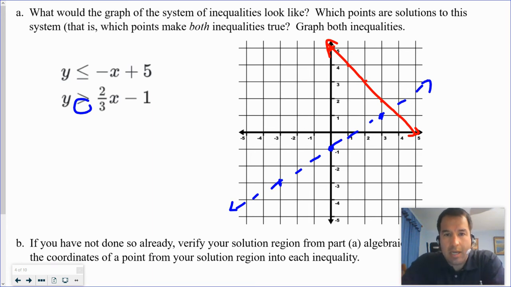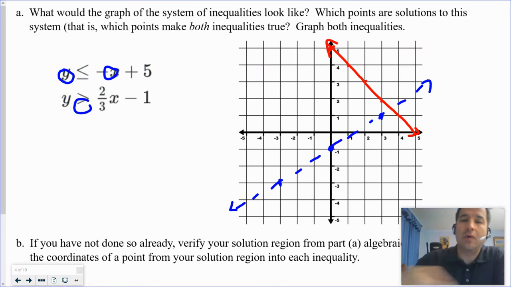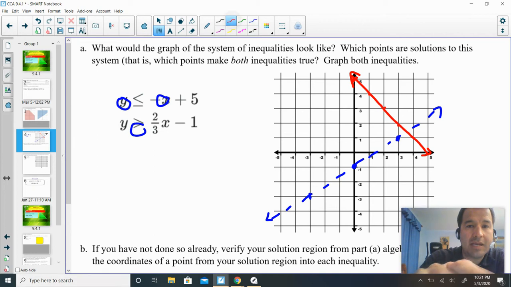Now, how do you think we proceed from here? Here's how I want you to proceed. We are going to do some shading. Now, the shading is a tricky part. We know that for the red line, y is less than or equal to negative x plus 5. So if I plug in 0, 0, I get 0 is less than or equal to the opposite of 0, which is 0, plus 5. Is 0 less than or equal to 5? Yes, it is. So everything to the left of this red line would make that inequality true.